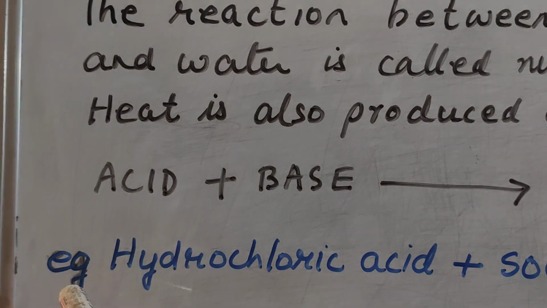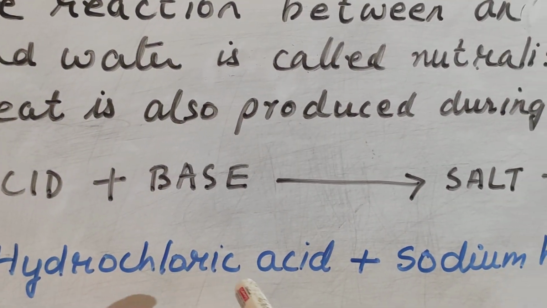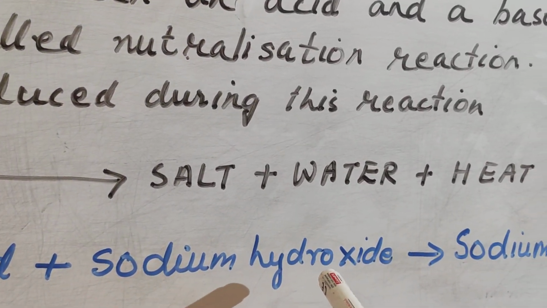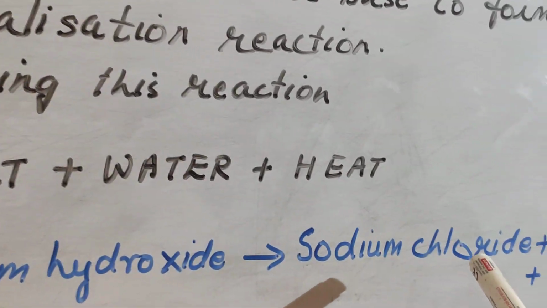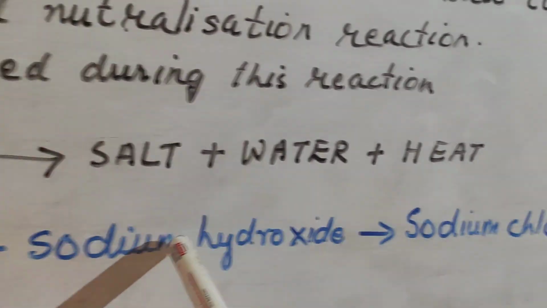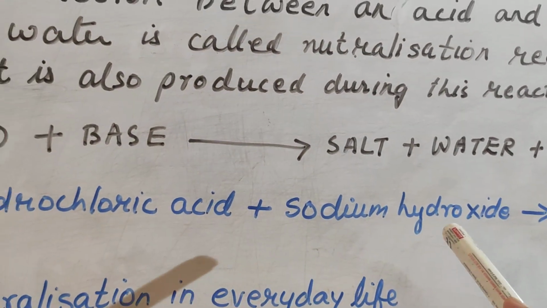Right? Now, example, hydrochloric acid. If you take hydrochloric acid and you add sodium hydroxide, which is a base, to it, sodium chloride, which is a salt, is produced along with water and heat. So this is a neutralization reaction.